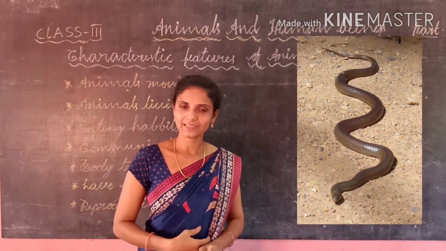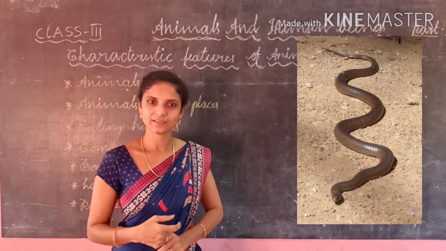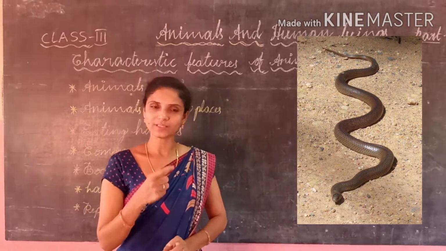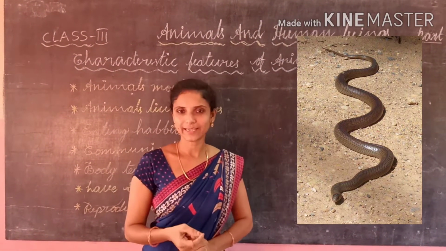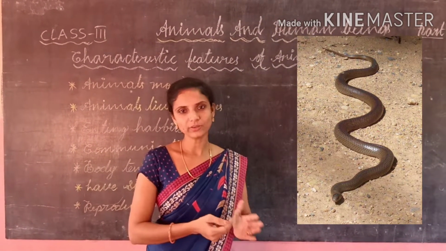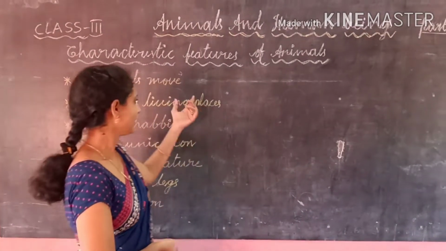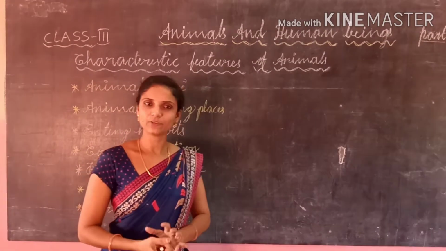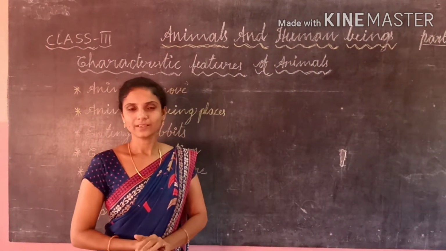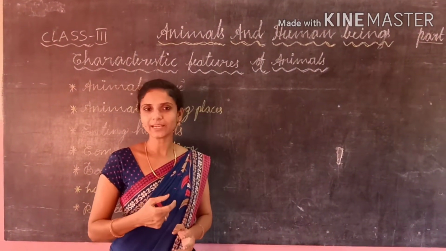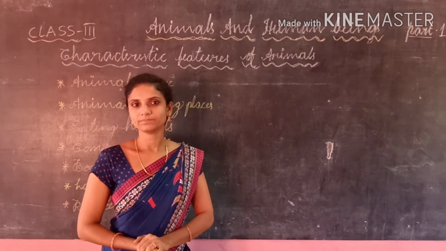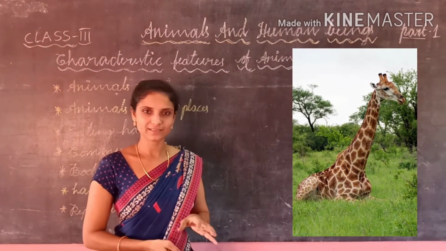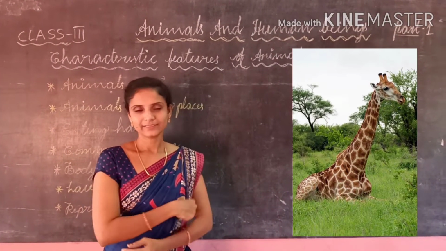On the underside of the snake, on its stomach, it has small scales. With the help of these scales, snakes move from one place to another. And animals live in places. Some animals live in a natural environment, and some animals make their own home. Elephants and giraffes live on the grasslands or under the trees.